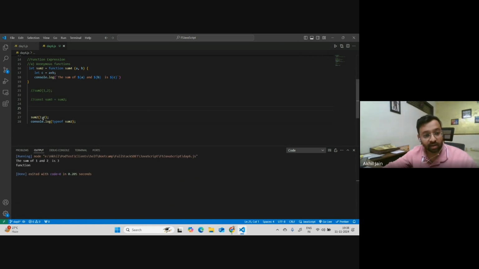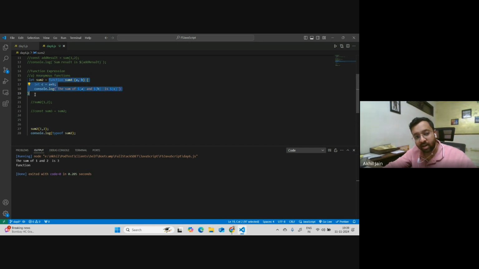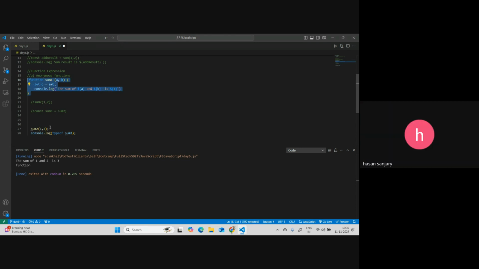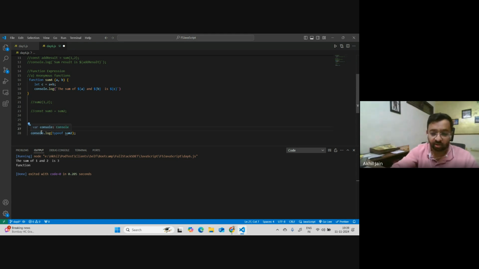You see? It may sound crazy, but I did give 1 and 2 to it. Because sum2 was accessing this function, it passed these values on to these variables also. 1 and 2 were given to it. But again, you will not do this kind of thing. If you want to give a name to a function, there is no need to do it this way. You will just simply call sum4, instead of sum2 and all.